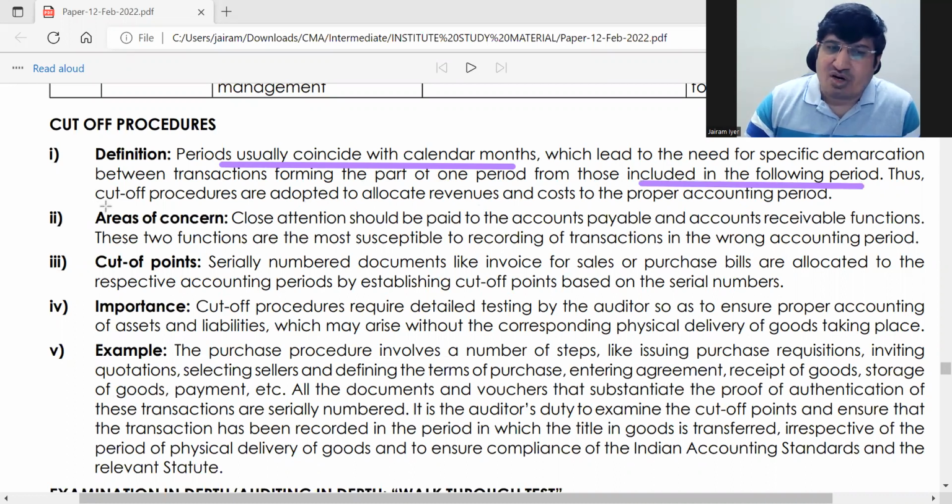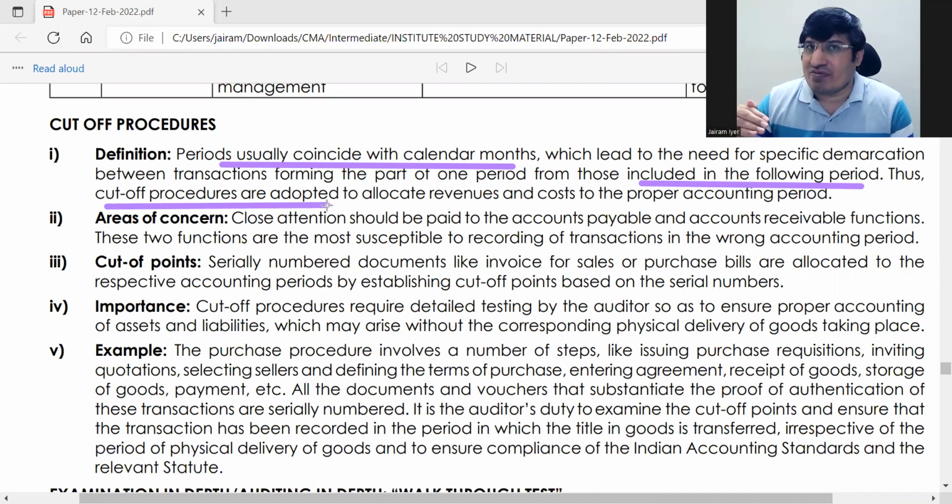So then you have to adopt cutoff procedures to find out what part should be cut off, just to make sure what amount will be carried to the next period. उसी के लिए तो हम adjustment entries करते हैं, we do adjustment entries for that purpose only. So that cutoff procedures, whether things have been cut off properly, that has to be seen.